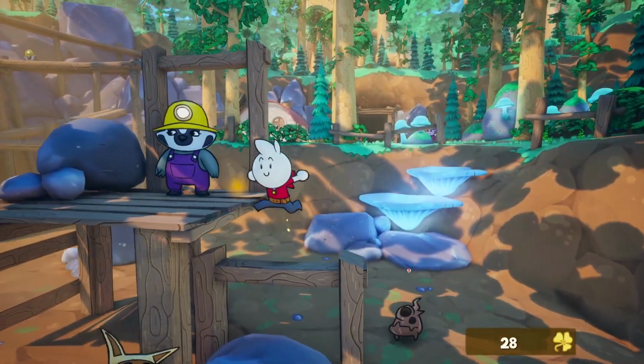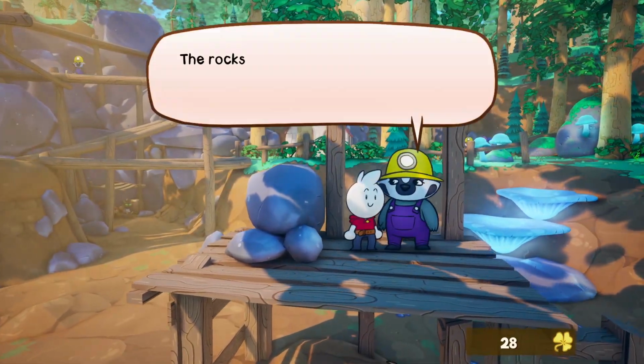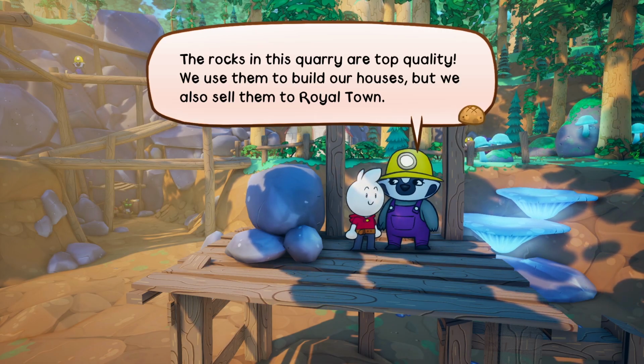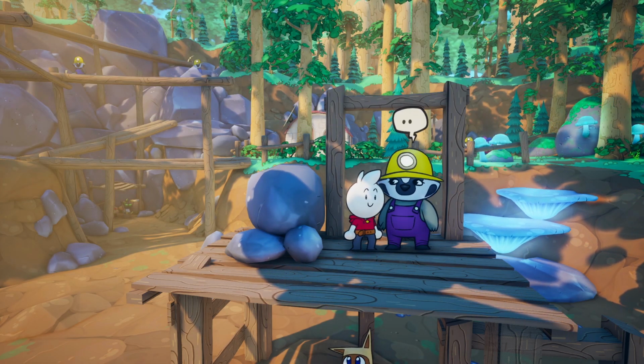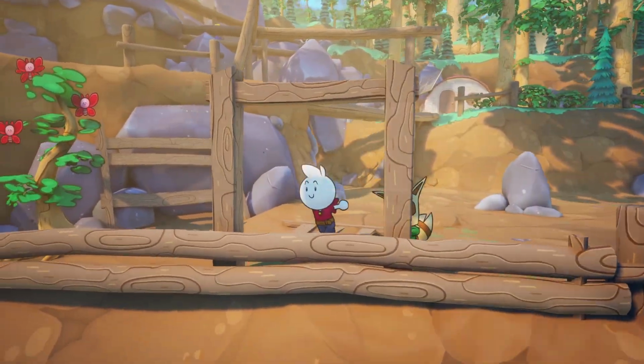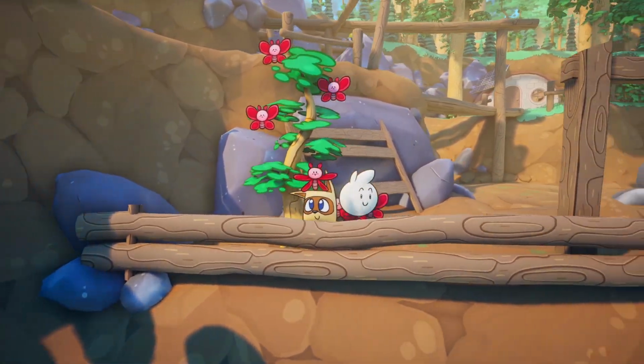Alright, so now we're down here. Hey there, girl, how's it going? The rocks in this quarry are top quality. We use them to build our houses, but we also sell them to Royal Town. Oh yeah, that's right, hold on. Right, there's yet another quest to unlock.